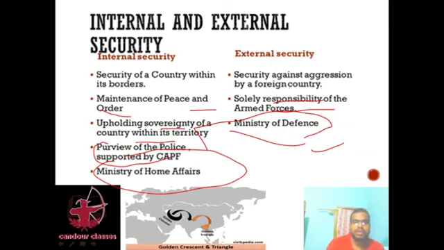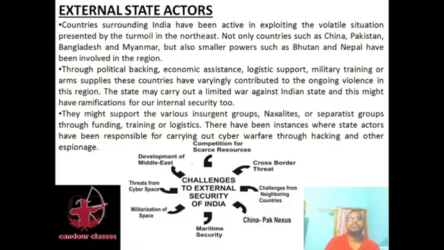Coming to external state actors, countries surrounding India have been active in exploiting the volatile situation presented by the turmoil of the Northeast. Not only countries such as China, Pakistan, Bangladesh and Myanmar, but also smaller powers such as Bhutan and Nepal have been involved in the region. In Bangladesh and Myanmar, the main problem is illegal entry. That is the main problem there.